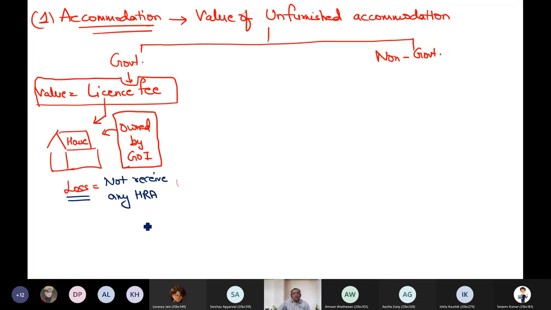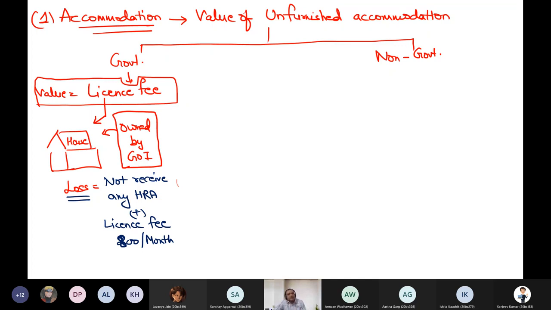Second loss is what? Not only are you losing HRA, you have to pay a very nominal amount, and that is known as license fee. It is very nominal. It may be only 200 per month or 800 per month or 1000 per month. It is very, very nominal. It is just to cover some normal expenditures, that's it.